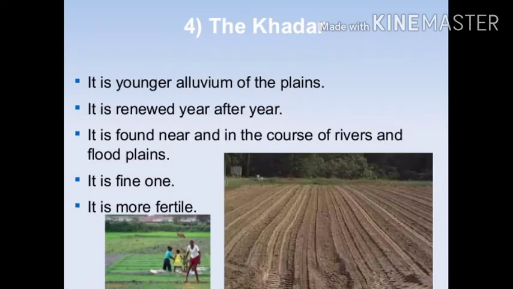The next part is Khadar. The lowest region is the floodplain known as Khadar. The soil here is renewed whenever there is a flood, almost every year. So, this area is fertile and best for intensive agriculture.